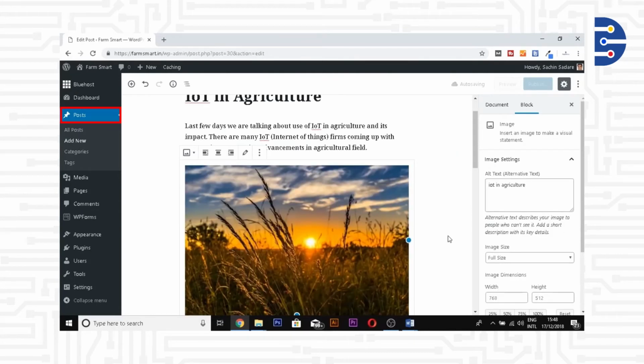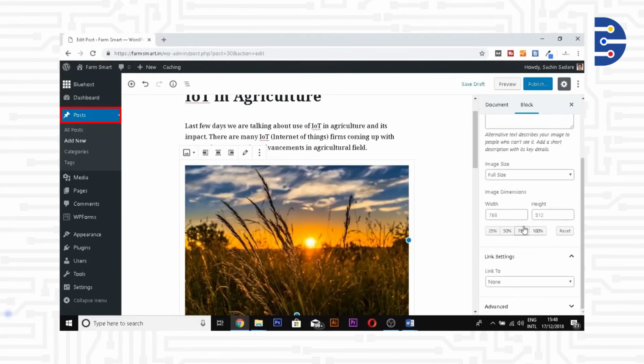Now I will go to the right hand side of the blog.